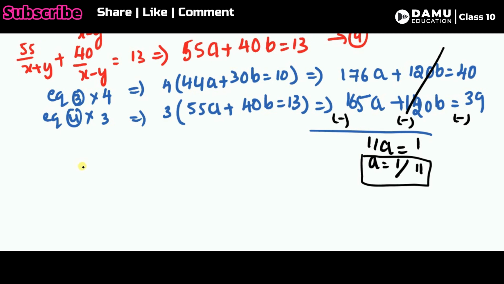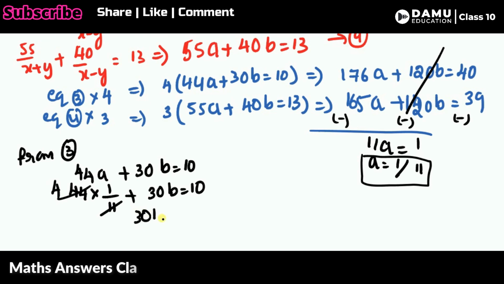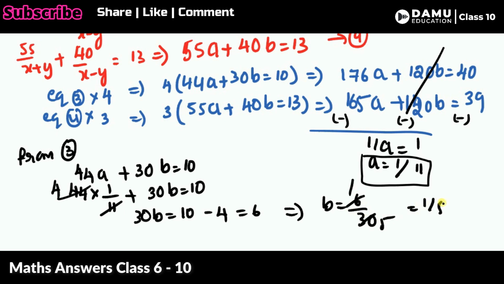As we know, from equation 3, 44a plus 30b will be equal to 10. So 44 into a, which is 1 by 11, plus 30b will be equal to 10. 11 ones are 11, 11 fours are 44, so 30b will be equal to 10 minus 4, that is 6. That implies b will be equal to 6 by 30, which is 1 by 5. Therefore, b will be equal to 1 by 5. So a is equal to 1 by 11, b is equal to 1 by 5.